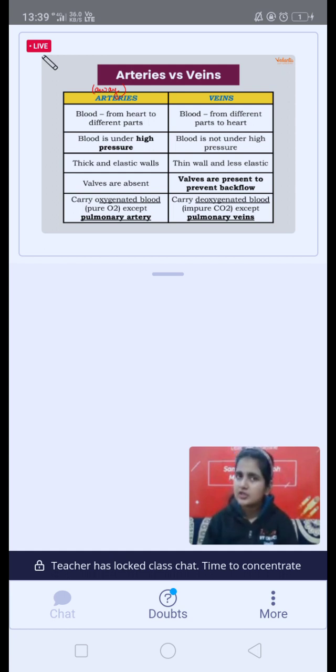Blood is coming under high pressure, as I told you. In the arteries, blood comes with a very high pressure. That is why they have thick and elastic walls. That is why their walls are very thick and elastic.